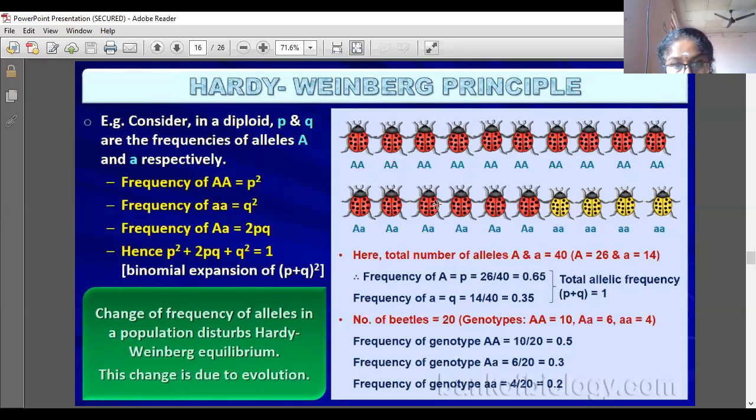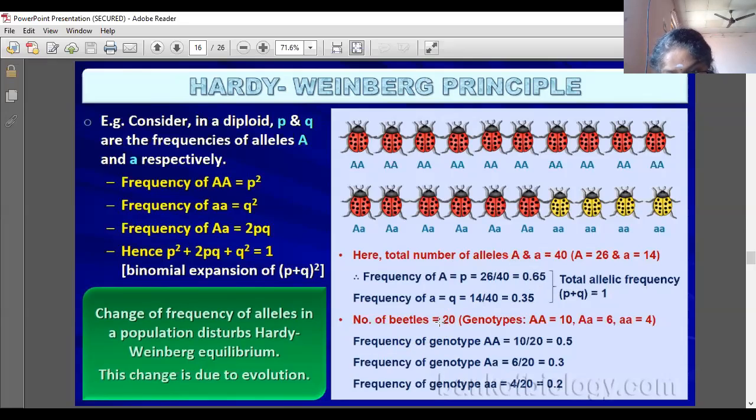In this gene pool example, suppose 40 organisms are there, 26 out of 40 are capital A, so 0.65, and small a, that is q, is 14 out of 40, so 0.35. When we add capital A and small a, 0.65 plus 0.35, the total allelic frequency is equal to 1.